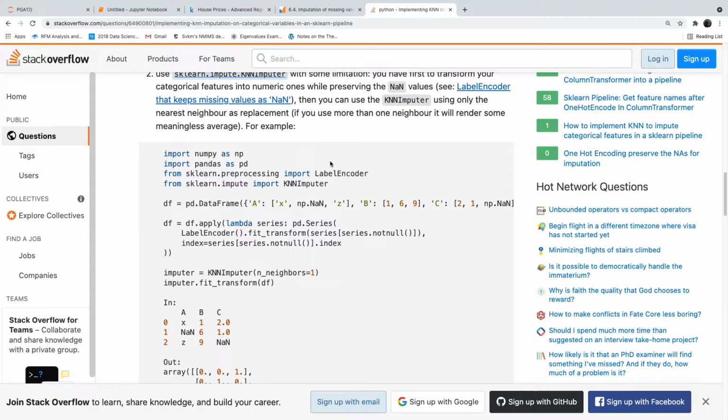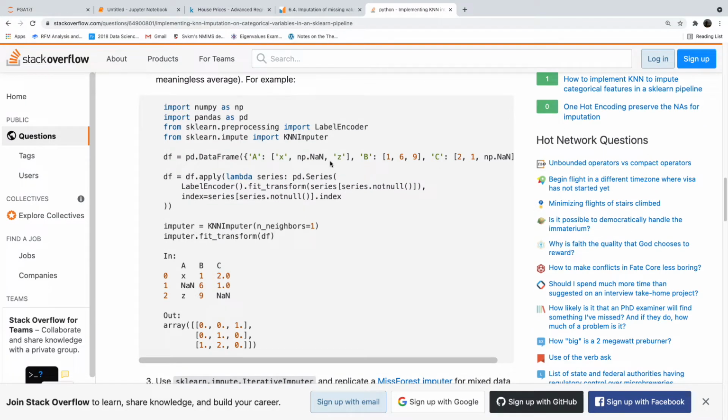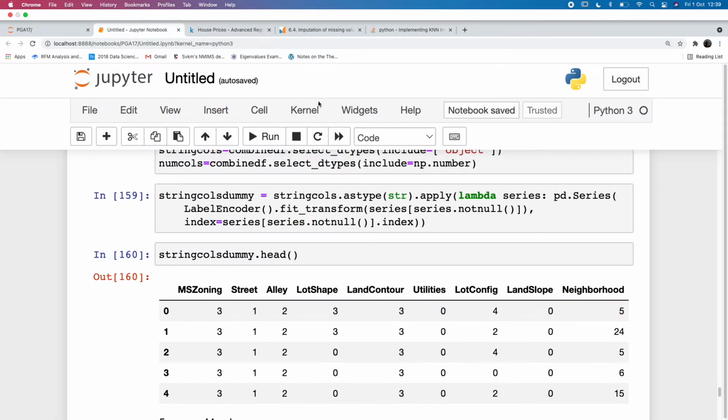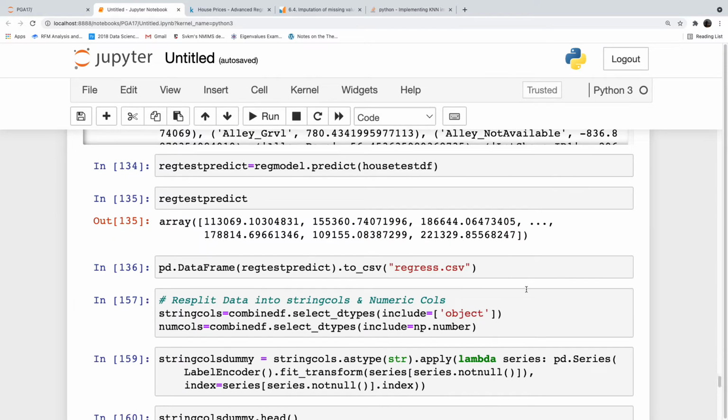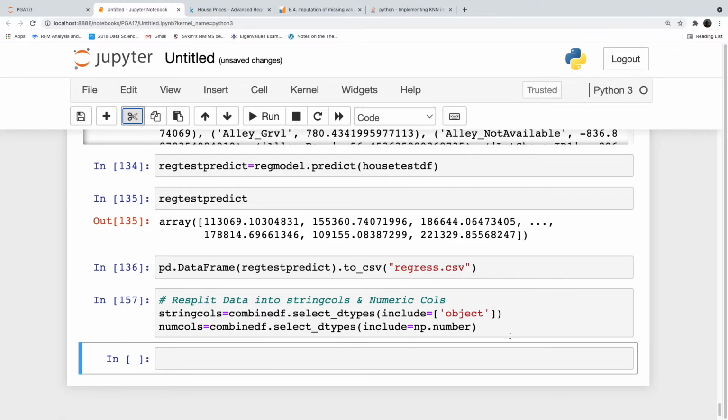Data frame dot apply lambda series pd dot series label encode not null. It is saying label encode not null, index is equal to series not null. So all the not nulls will be encoded, and then we can run the KNN imputer also, sklearn.impute. Okay. So let us run this process one more time. Let me just run it. Okay, string calls we have separated.